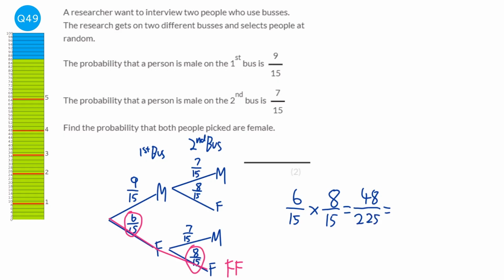Now you can actually cancel that down. So what you can do is divide top and bottom by 4. Is it 4? No. You can divide top and bottom by 3, and that would be 16/75. So either 48/225 or 16/75.